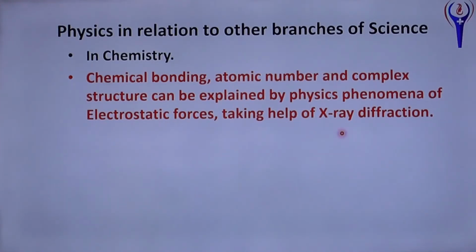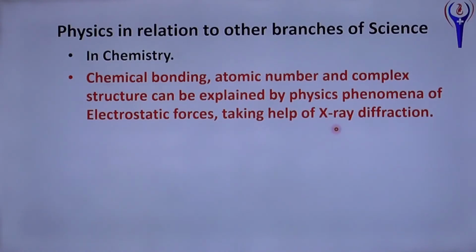XRD will be of two types: powder XRD studies, powder X-ray diffraction, and single crystal X-ray diffraction. My research is single crystal X-ray diffraction study. So there we are finding the atom's location, the bond length, the bond angle, whether it's a triple bond or single bond. All those things will be studied and a photograph can be taken. That is the XRD study.